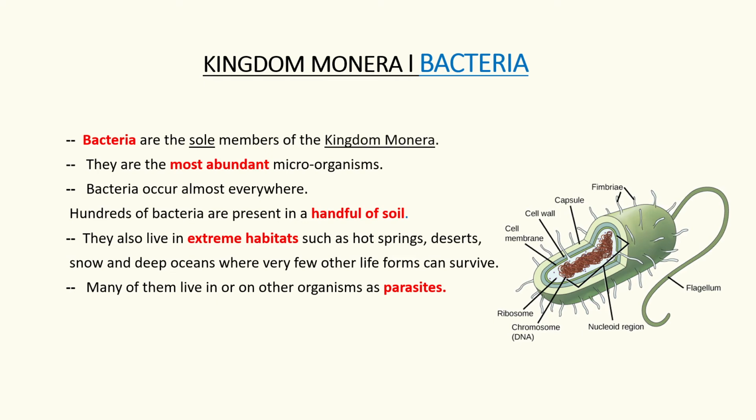What is kingdom Monera? As we know, Whittaker suggested five kingdom classification. Their first kingdom was Monera, and bacteria are the sole member of Monera. They are the most abundant microorganism. Why are they the most abundant microorganism? Because they have something interesting in their structure. Actually, they have a rigid cell wall. This quality makes the bacteria more survivable in any situation.